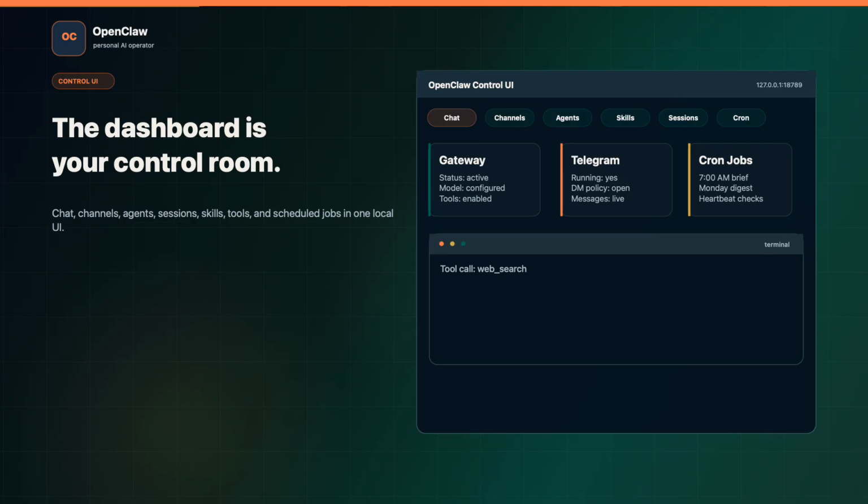Once it is running, the dashboard becomes your control room. You can chat with the agent, see channels, configure tools, inspect sessions, create agents, install skills, and set cron jobs. This is where OpenClaw stops being abstract. You can see the gateway running. You can see Telegram connected. You can see the agent call tools. You can see a recurring morning brief scheduled. That visibility matters, especially when your assistant is allowed to act.